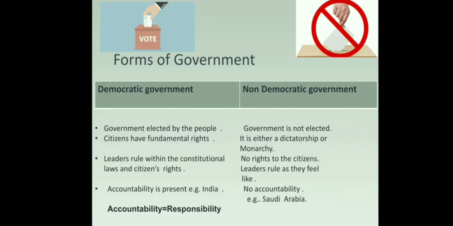Let us see what a non-democratic government is. It's a form of government which is not elected by the people. It is either a dictatorship or a monarchy. There will be no rights for the citizens. Leaders rule as they feel like and there will be no accountability for it. A dictatorship is a government ruled by one person known as the dictator or an authoritarian party. Monarchy is the rule of the king, queen or an emperor.